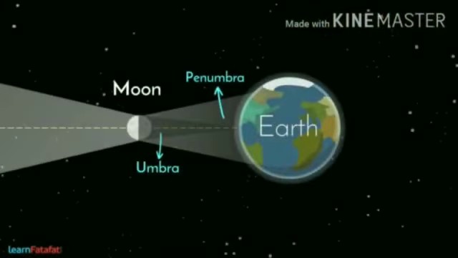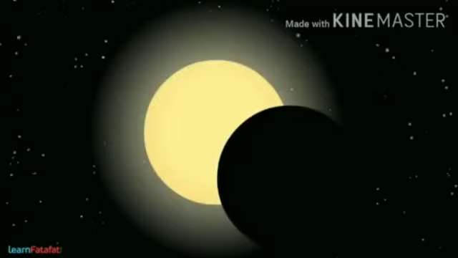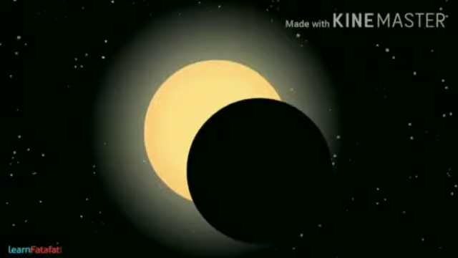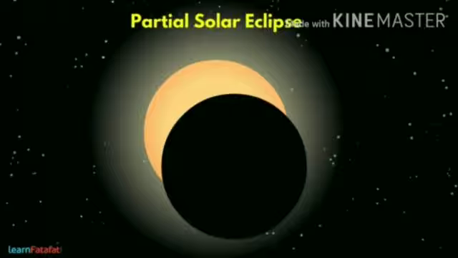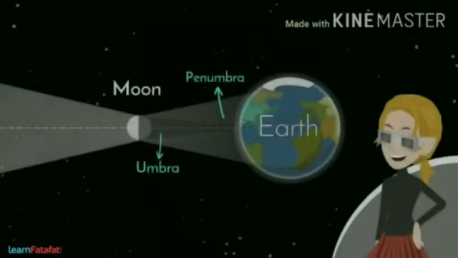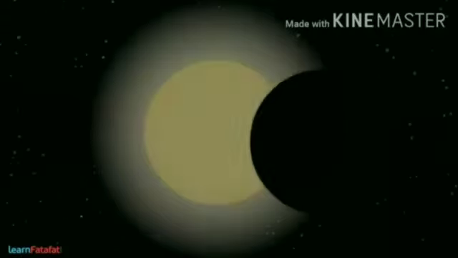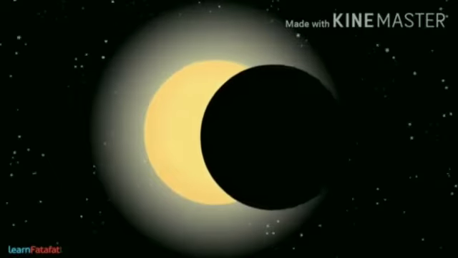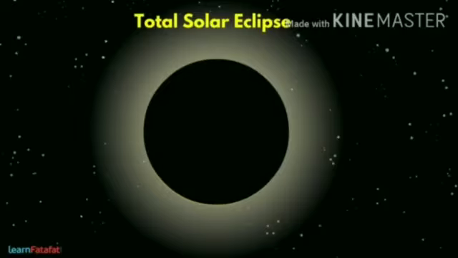When we see solar eclipse from penumbra, that is the light shadow area, we can only see a partial sun. It is called partial solar eclipse. But if we stand in the dark shadow, that is umbra, we find that Moon is covering the full Sun, no Sun is visible in the sky. It is called total solar eclipse.